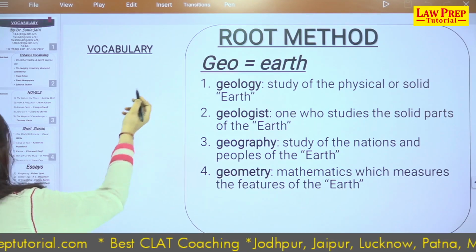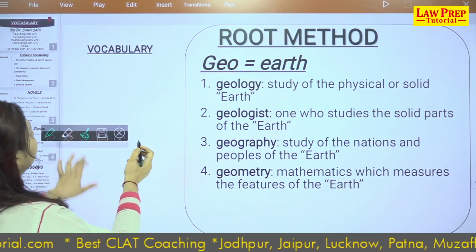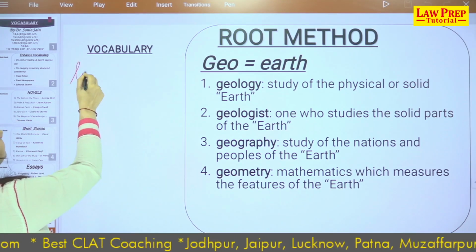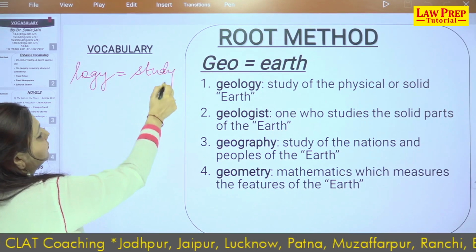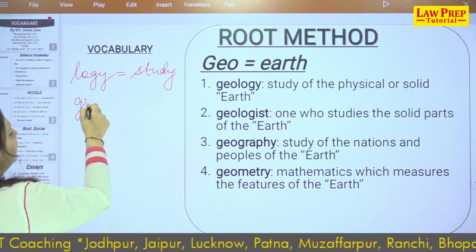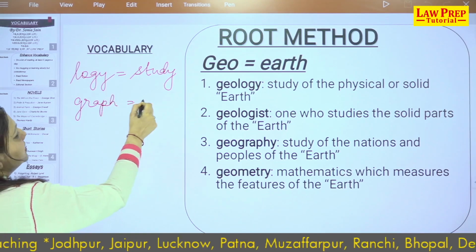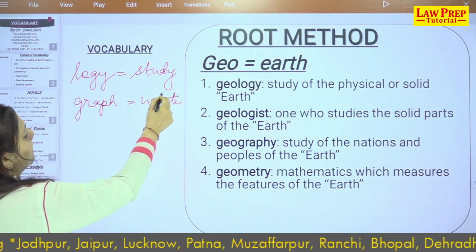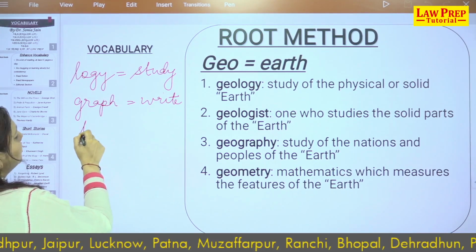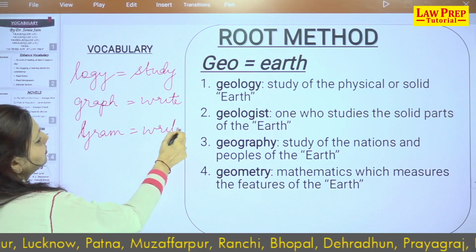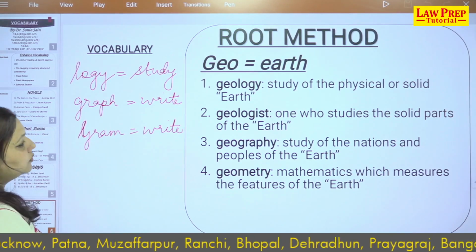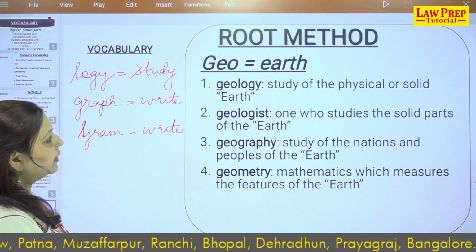Let's take the root ahead and along with it, the root logi, which is equal to study, right? Graph is equal to write, followed by the root gram, also meaning to write, right?